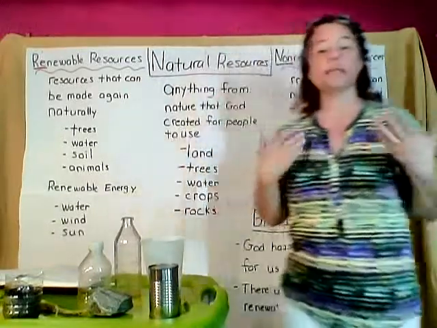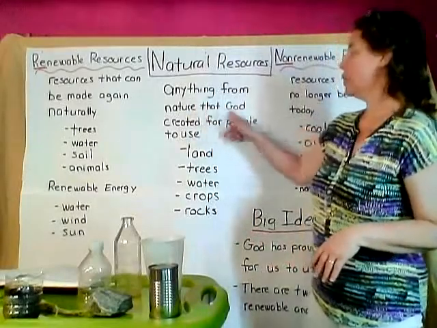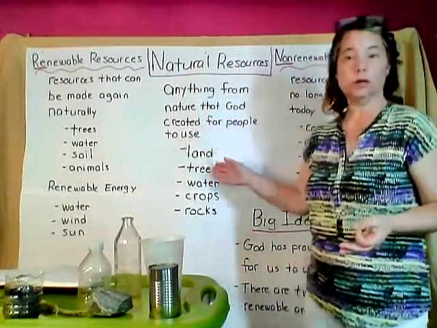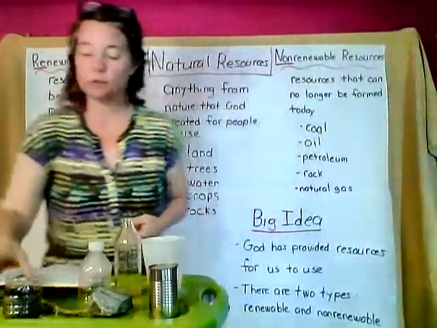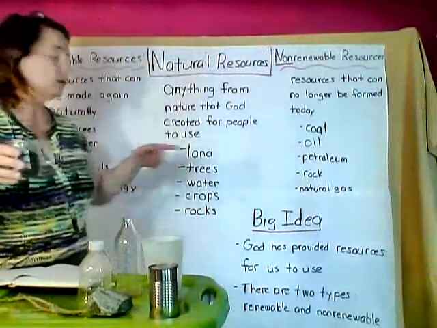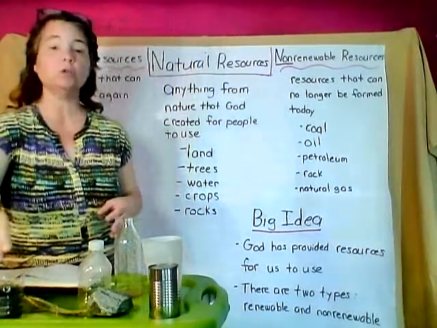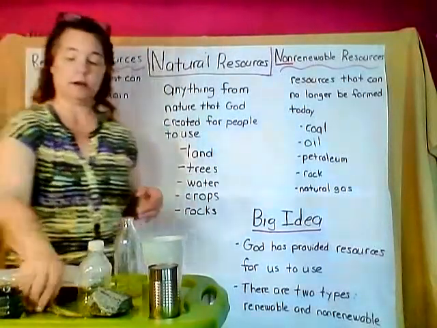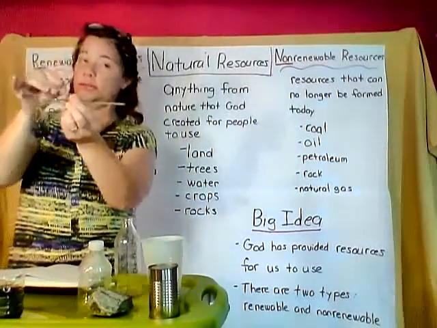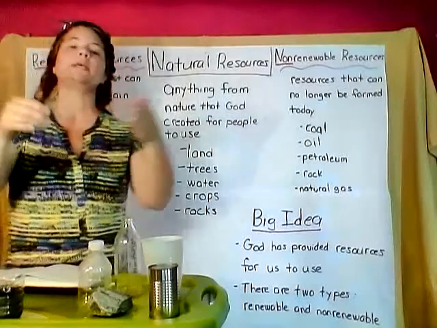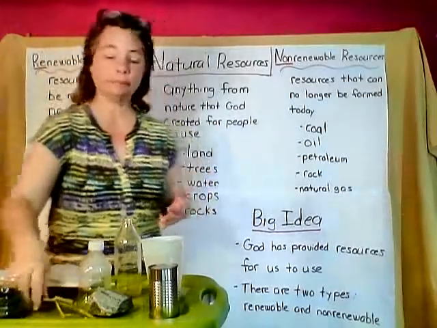So let's go over what natural resources are. Natural resources are anything from nature that God created for people to use. So anything that naturally was created by God. Here are some examples. We have soil, because in land, soil, you can grow crops. That is definitely a resource. We can use it to benefit ourselves. Trees, all right? I have branches, okay? Now, obviously you can't make a house out of these unless you're a bird, but branches represent big logs from trees, and trees are used to make buildings and wood and things like that.